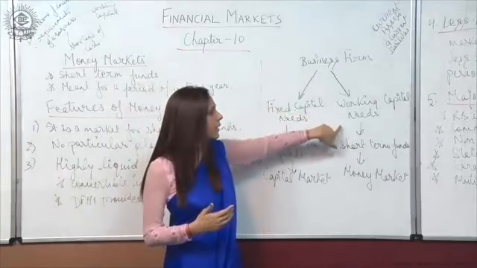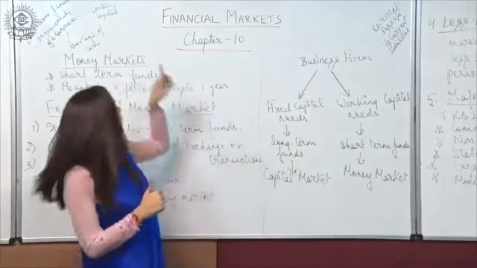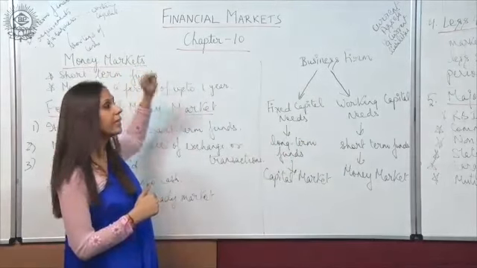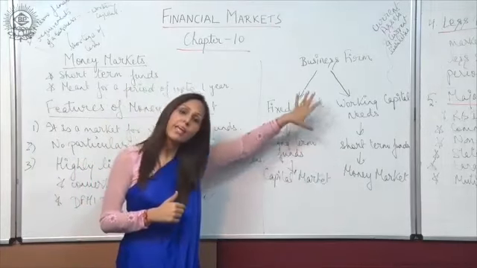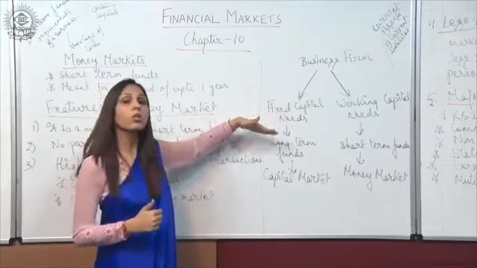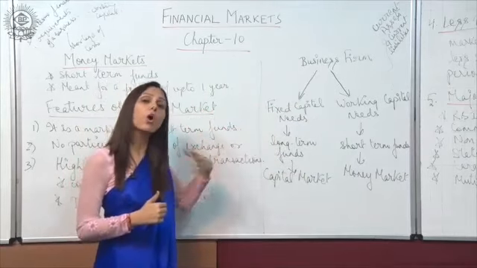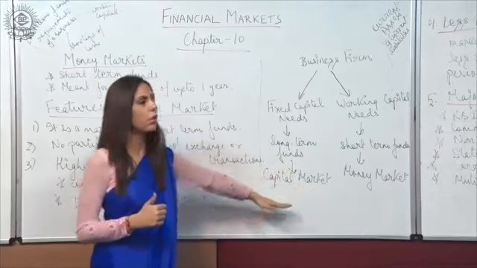So for working capital needs, we require short-term funds. So you can say that in a way, money markets satisfy the short-term needs of any firm, fine. And the need for long-term funds, or fixed capital need, is satisfied by the capital market. Okay.